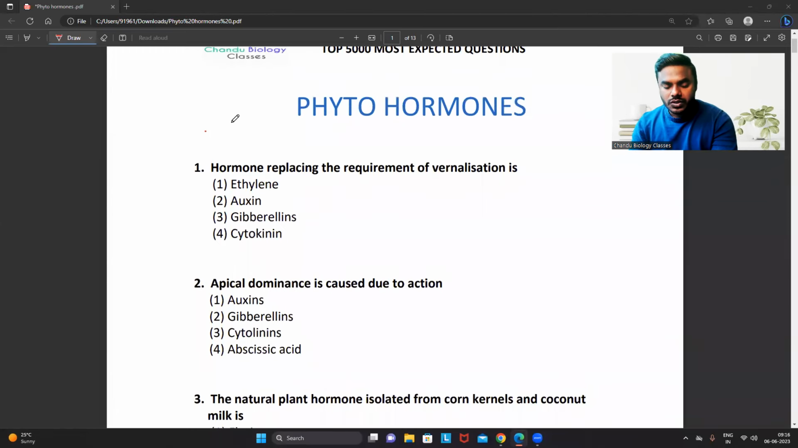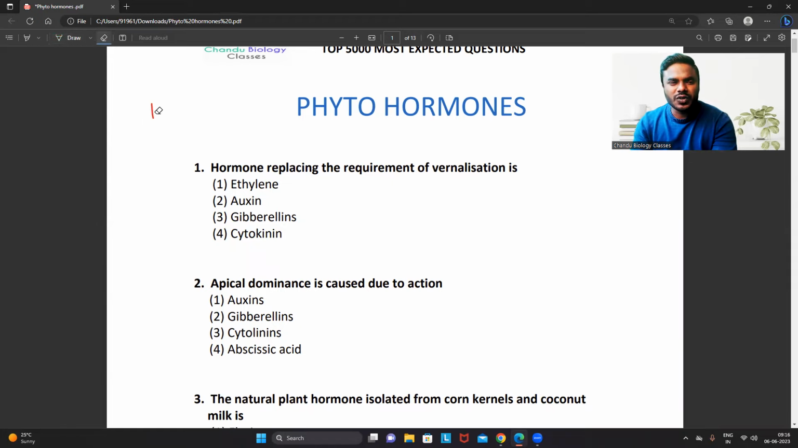Hello everyone. So in this particular class, we are going to discuss all the MCQs from the plant hormones. As I already told you many times, in JL and DL, you will get compulsory 2 to 3 questions from the plant hormones. So from this particular plant hormone, we are going to discuss nearly 100 to 120 MCQs in